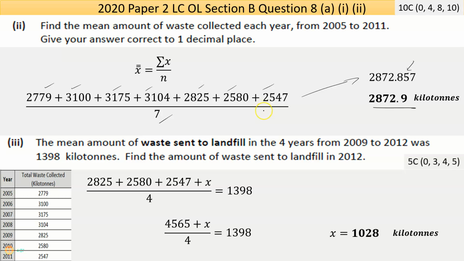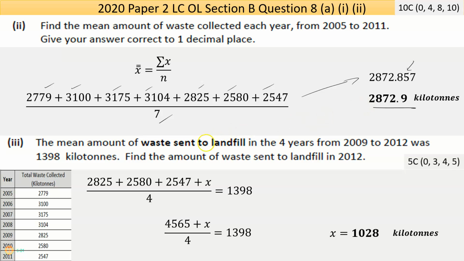And does my figure make sense? You look at your data and go, what's the lowest? Between 2547 and maybe 3175 is the highest. My figure is halfway between. It makes legitimate sense. If this was like 7,000, I'd be like, how could it be 7,000 when there's no figure that high?